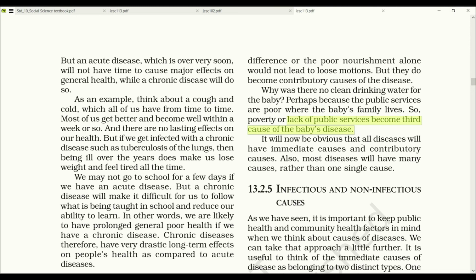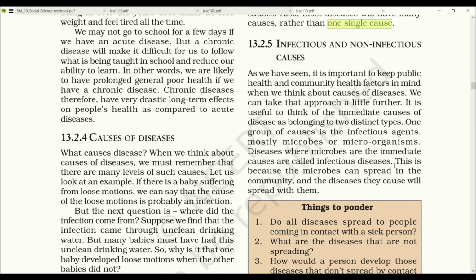It will now be obvious that all diseases will have immediate causes and contributory causes. Also, most diseases will have many causes rather than one single cause, infectious and non-infectious causes. As we have seen, it is important to keep public health and community health factors in mind when we think about the causes of disease. We can take that approach a little further.